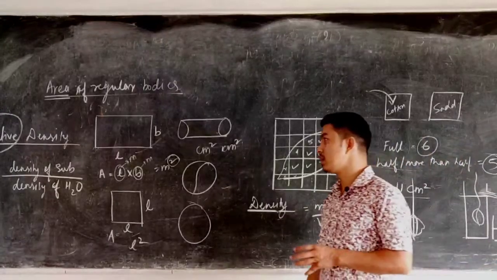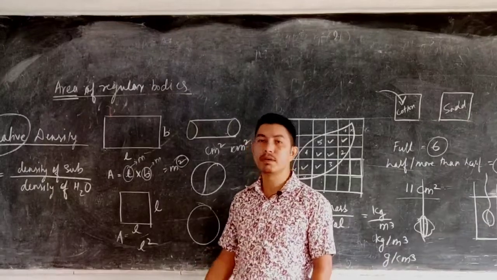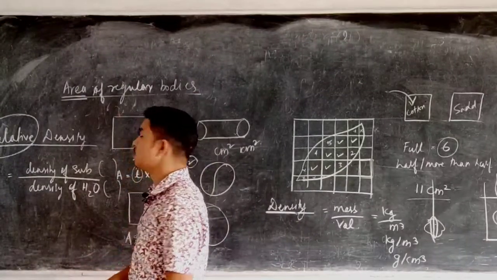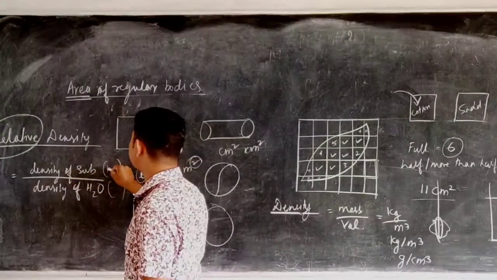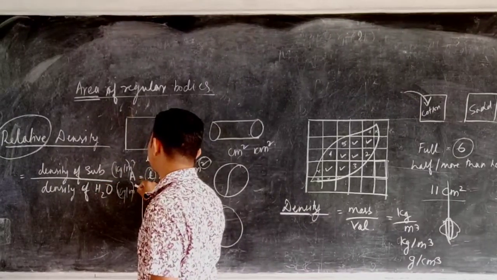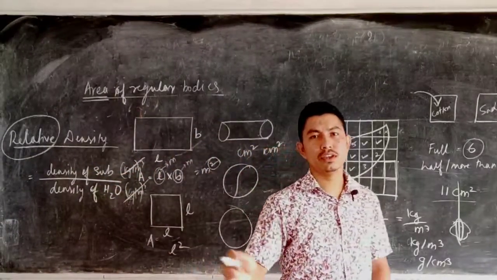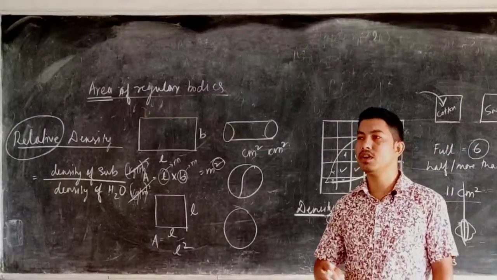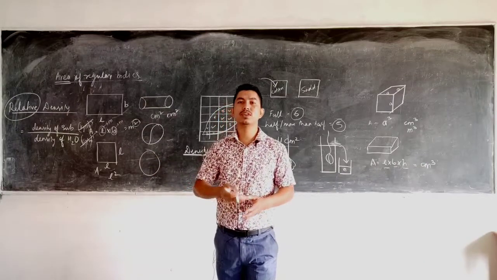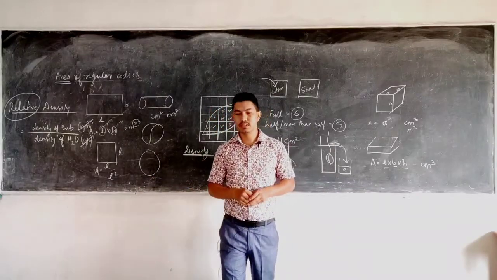Now coming to the unit. What is the unit to measure relative density? Simple. Relative density does not have any unit because it is the ratio of the same physical quantity. Like the density of the substance is in kg per meter cube and the density of water is also in kg per meter cube. So both units cancel, and as a result the relative density does not have any unit. Suppose I say the relative density of iron is 3. What does it mean? It means that the iron is 3 times heavier than the water. So simply that is what is meant by relative density.